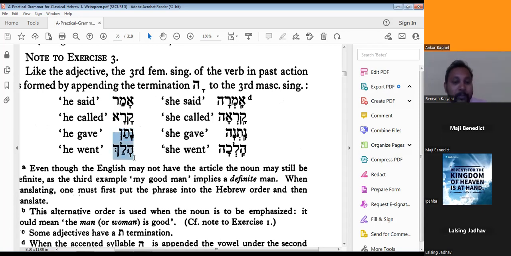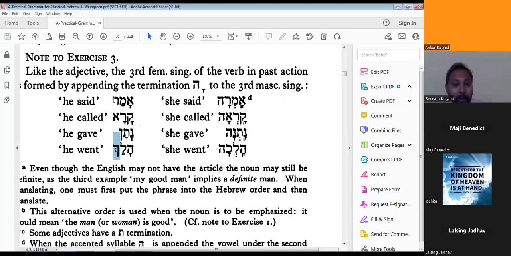What about this last one? "He went." How will you say it? Halak. Yes, halak, right. You need to pronounce the last letter also, because sheva is coming. So this alphabet also gives a sound, kha. Halak means he went.